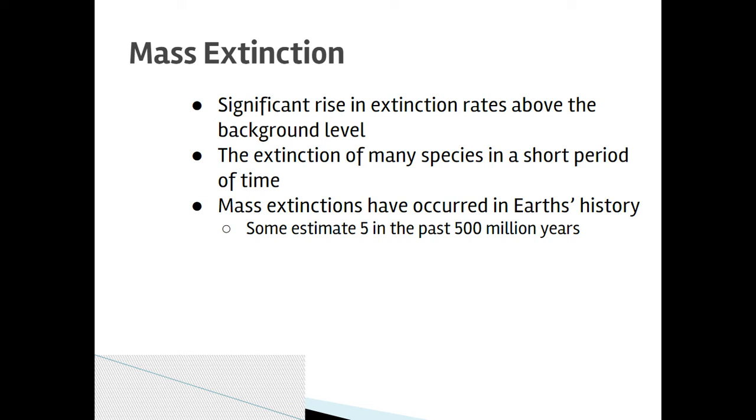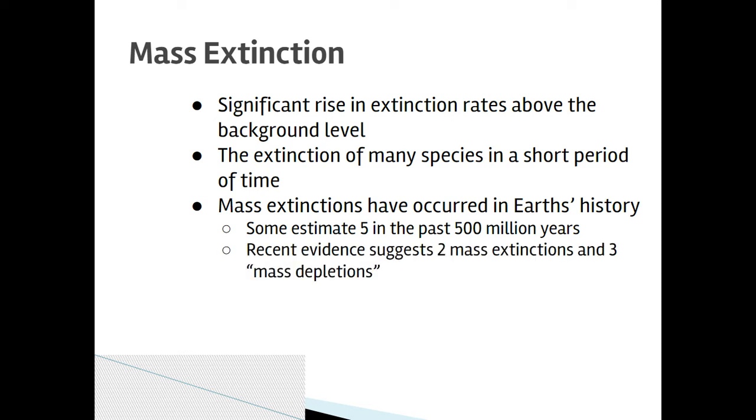Some will say that there were 2 mass extinctions and 3 mass depletions. It's really semantics on the number of species and how picky you want to be. For our purposes, we say there are about 5 mass extinction events in the last 500 million years. Okay? So again, it doesn't really matter to me how you remember that. 5 major events throughout the history of our planet where a bunch of species have gone extinct, at concerningly high levels.